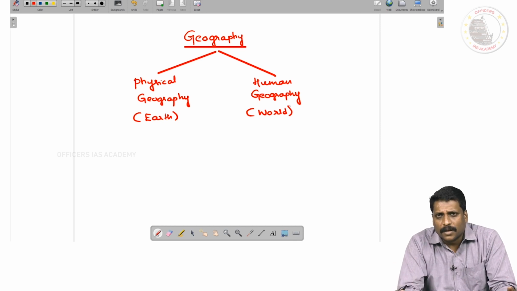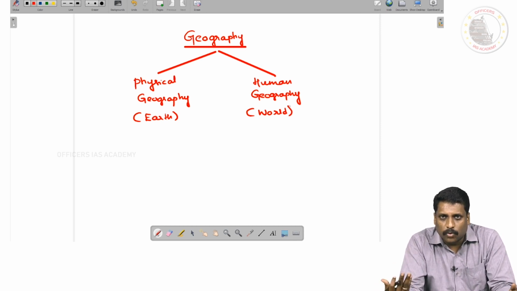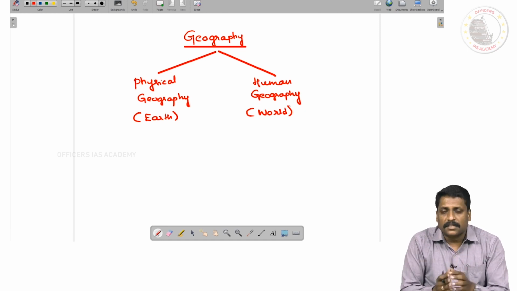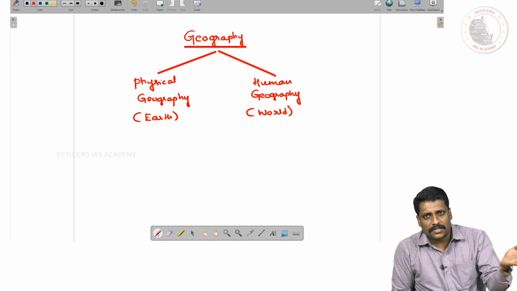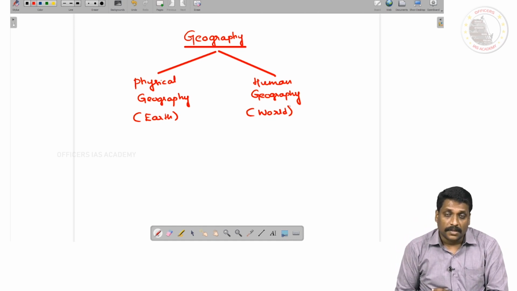Now most of you would have developed this doubt by this time, right? Don't you think earth and world are the same? Certainly not. Earth and world are different in their own senses. To understand the basic difference between earth and world, maybe we'll not understand it through earth and world itself. Maybe we'll take one more example and try to understand the difference between the two words.